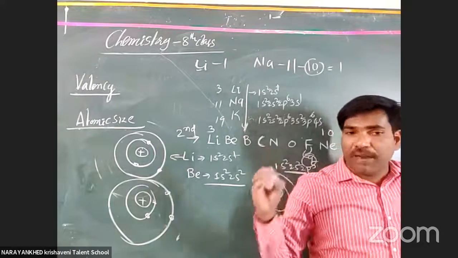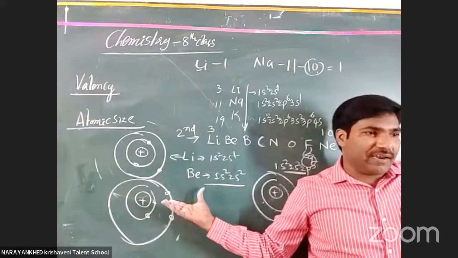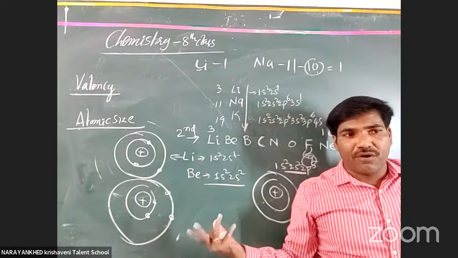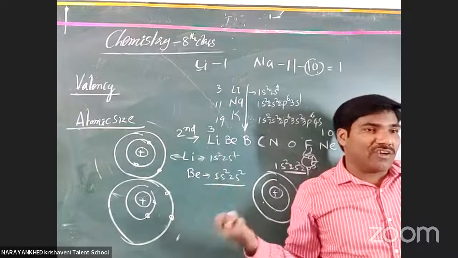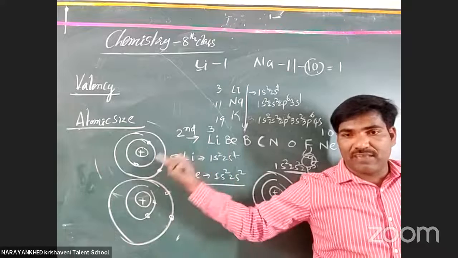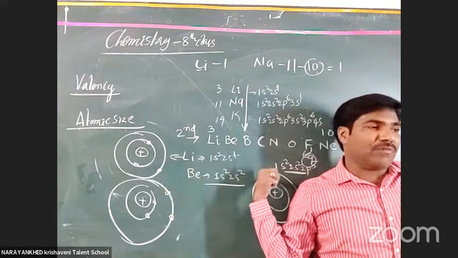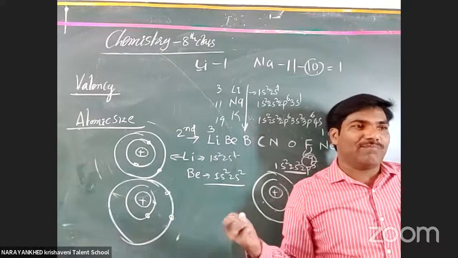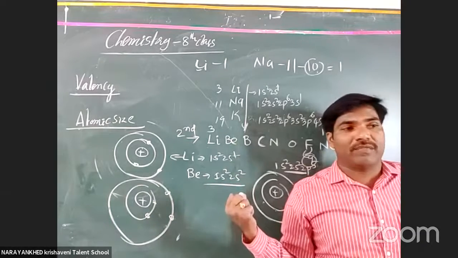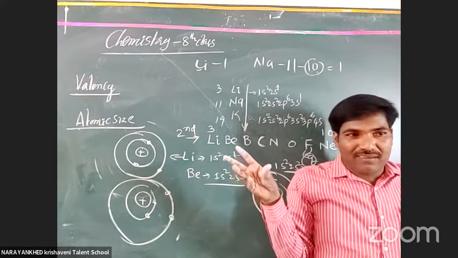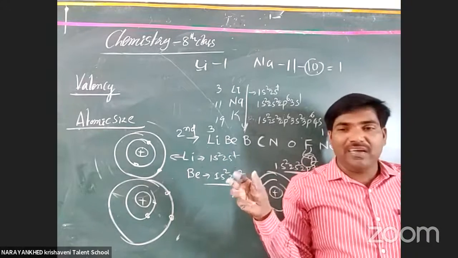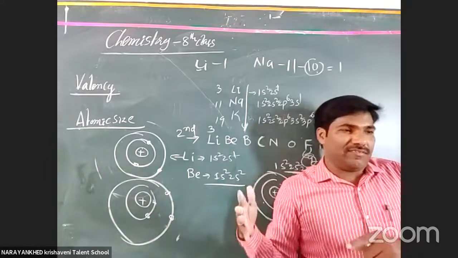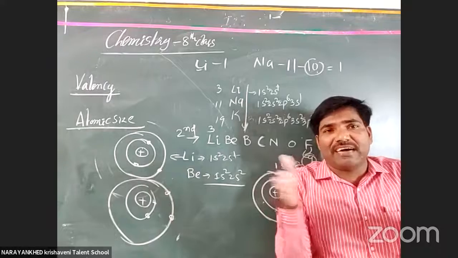Because the number of electrons increases. Clear or not? Compared with lithium, fluorine contains how many more electrons? 6 more. What is the atomic number of lithium? 3. What is the atomic number of fluorine? 9. The difference is 6, so 6 electrons are increased. Because of the increasing charge number, what does the atom become? It decreases in size. Why? More attraction is available between the protons and these electrons. That's why the atom looks somewhat decreased in size.